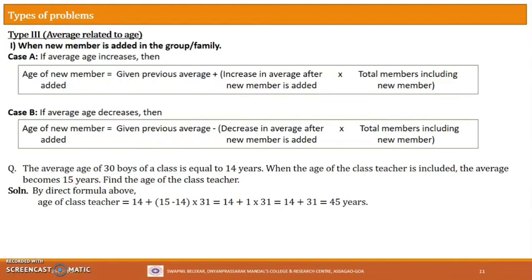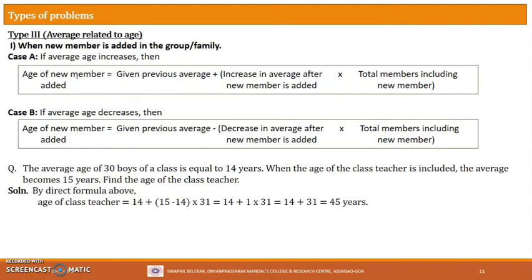So find the age of the class teacher. That means find the age of the new member. This is what the question is asked. So since average has increased, we will apply which formula, and this is the addition of the new member, so that means it is coming under this category here, right or no? So since the average has increased, we will use this formula.